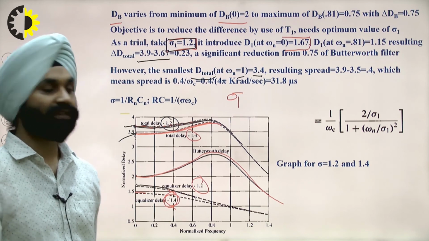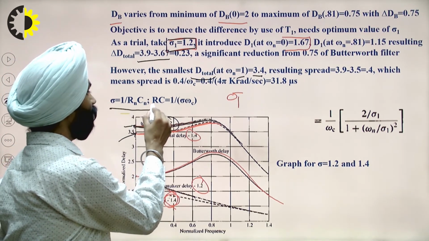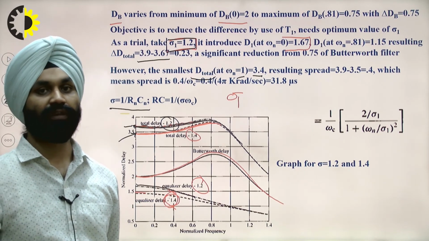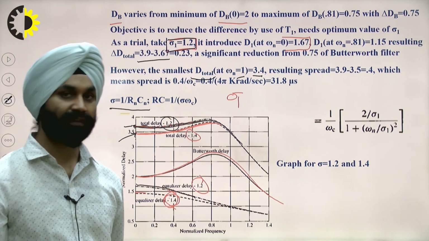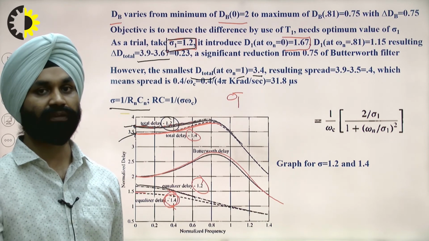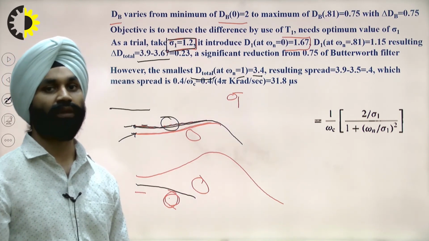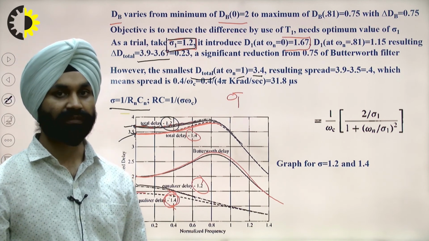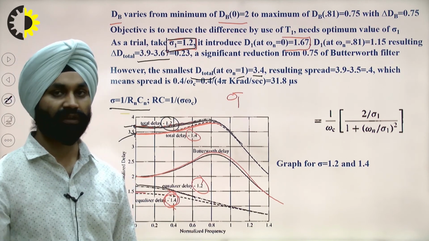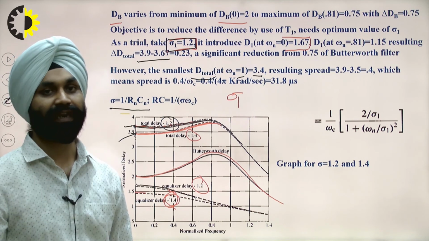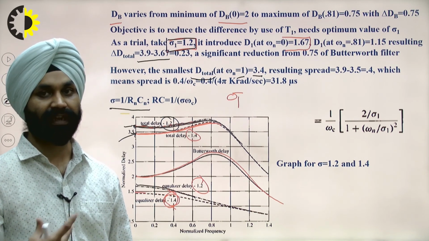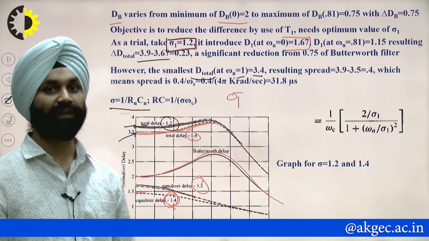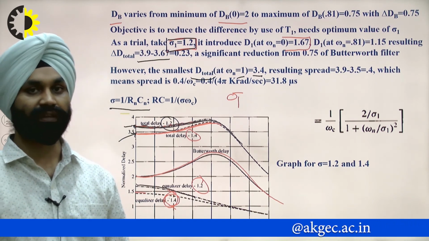When we find out psi 1, we can find out the values of R and C. When R and C have been found out, we can put them in the two circuits, the inverting and non-inverting cases, and we can find the equalizer of the desired value. A desired equalizer circuit can be created. So in this way, we can create an equalization with the desired result.